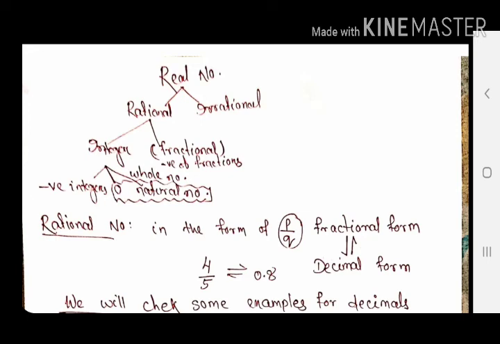So again, rational numbers include integers and some numbers in fractional form like 2 by 3, 8 by 9, like that. And also there are some numbers which are not fractions, not integers, like negative of fractions. In fractions we are discussing the numerator and denominator are always positive, but in rational numbers they may be negative, and it is integer.